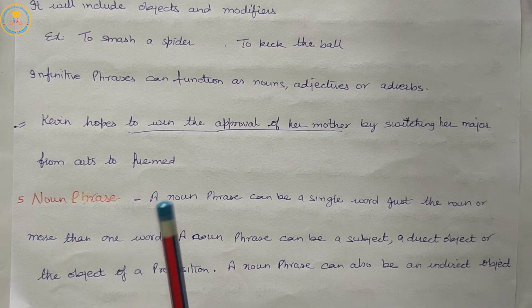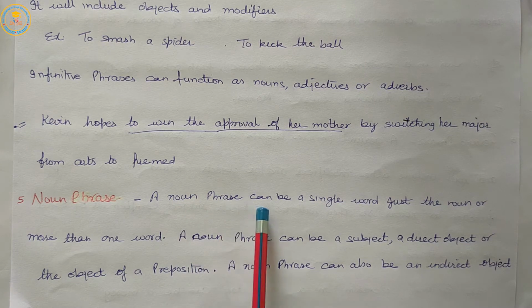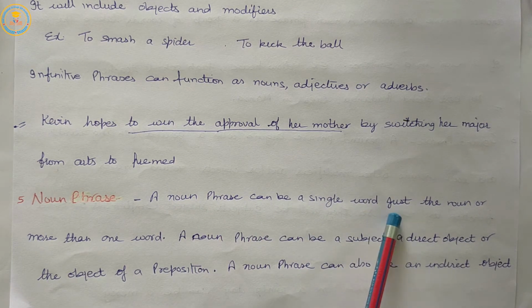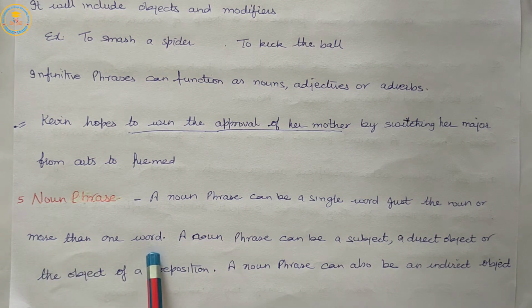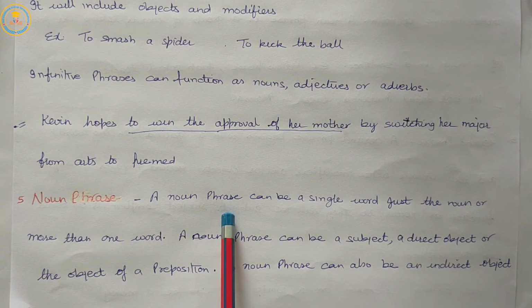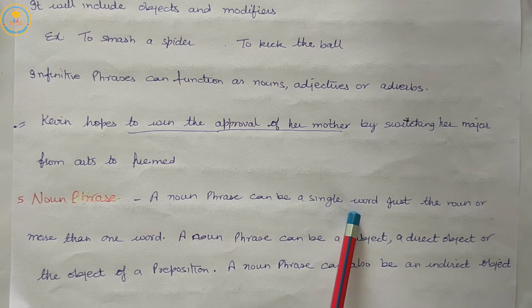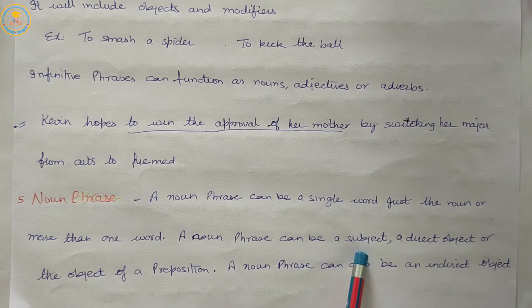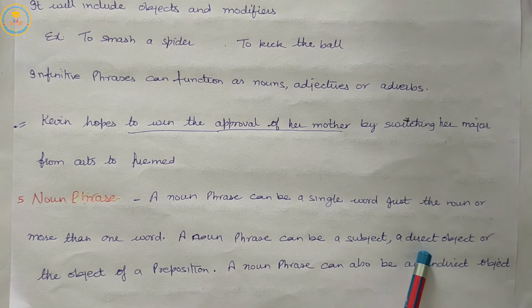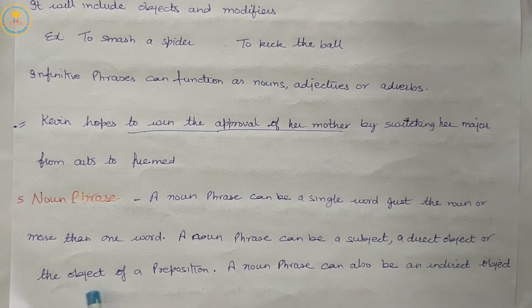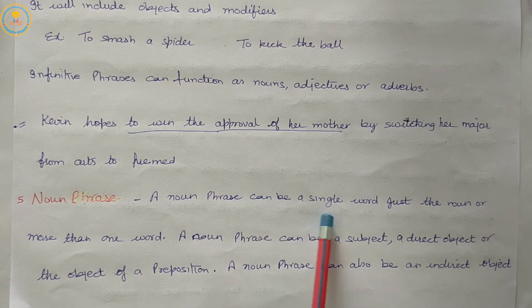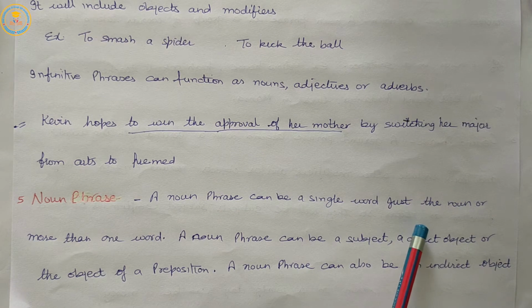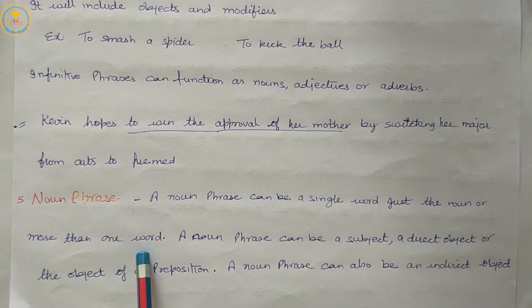Noun phrase. A noun phrase can be a single word, just the noun, or more than one word.